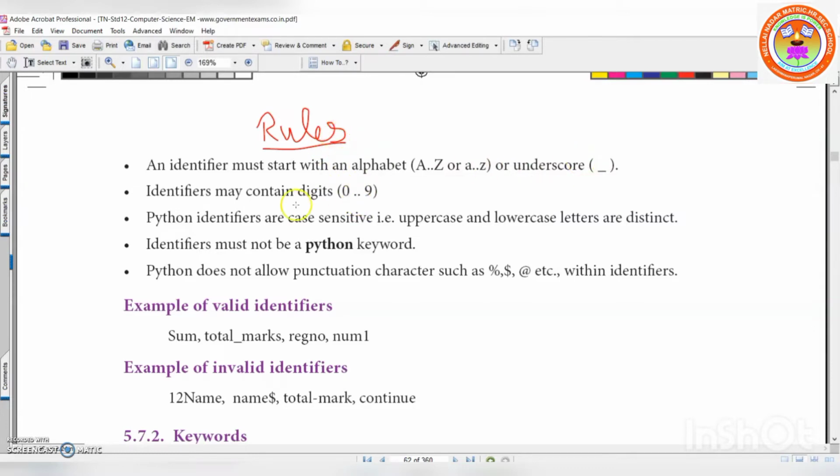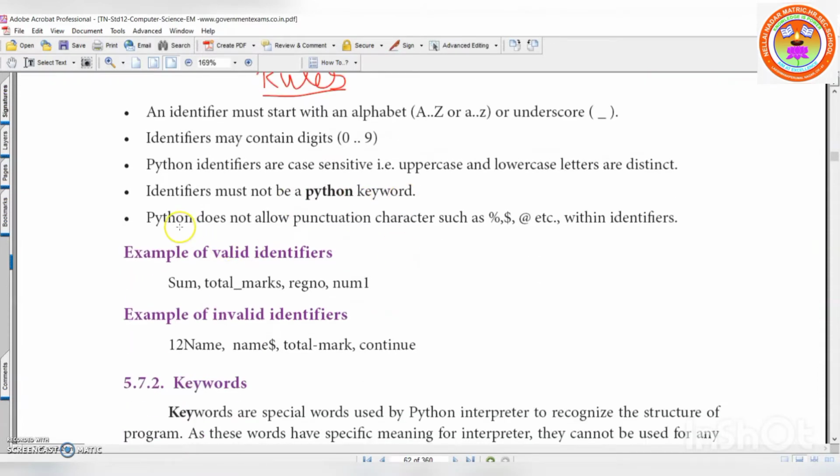Second, identifiers may contain digits 0 to 9. Python identifiers are case sensitive, that is, uppercase and lowercase letters are distinct, means unique. Identifiers must not be a Python keyword, same like C++. Python does not allow punctuation characters such as percentage, dollar, at, etc. within identifiers.